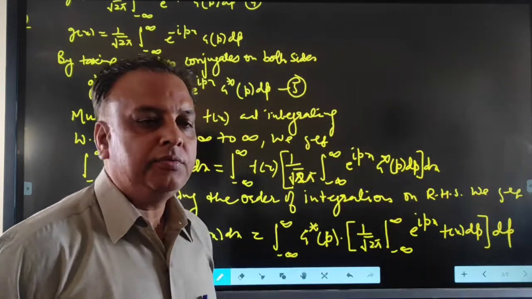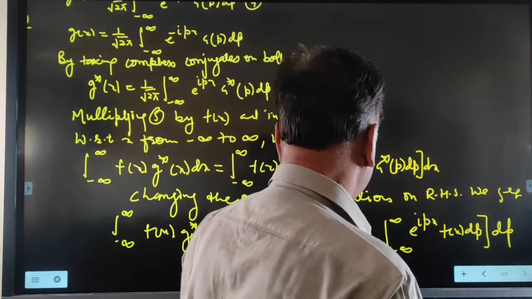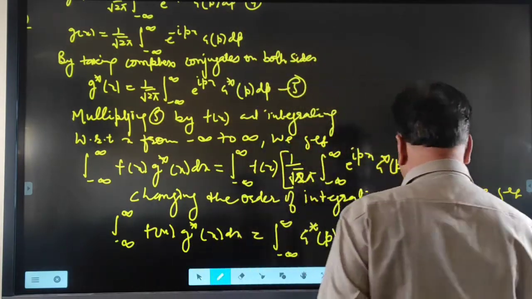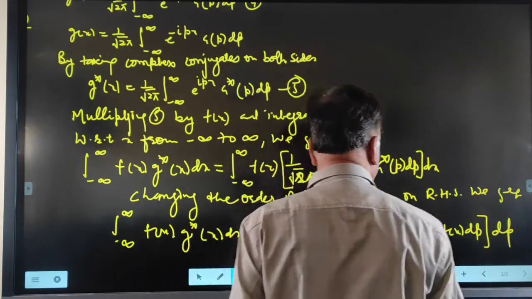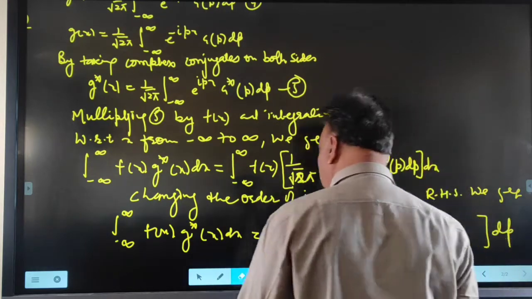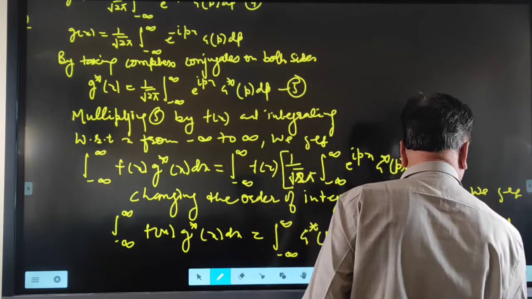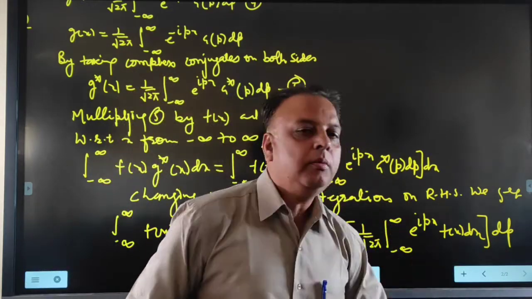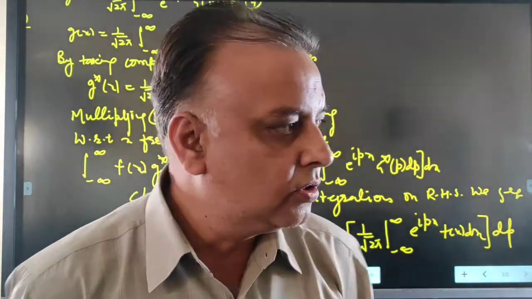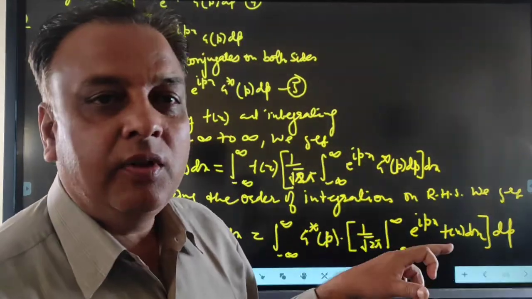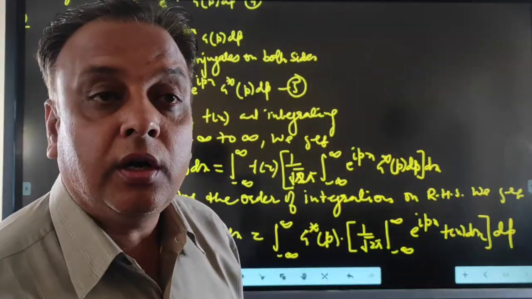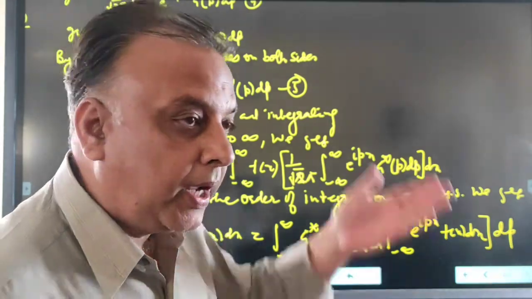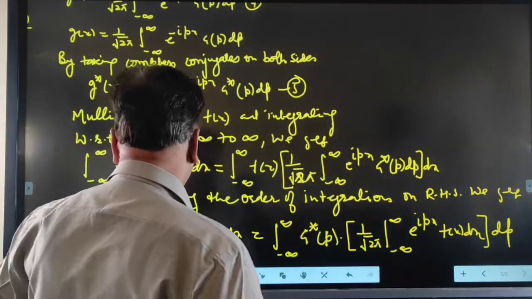Now we integrate first with respect to x and then with respect to p. Inside the parenthesis, we see that this is the Fourier transformation of the function f(x), which by the equation first is equal to f(p).